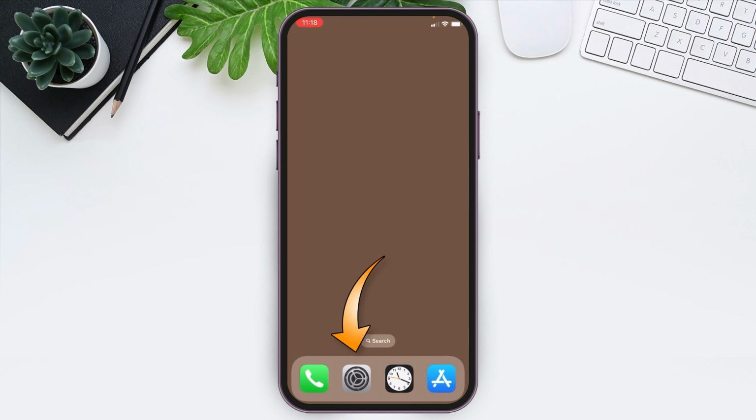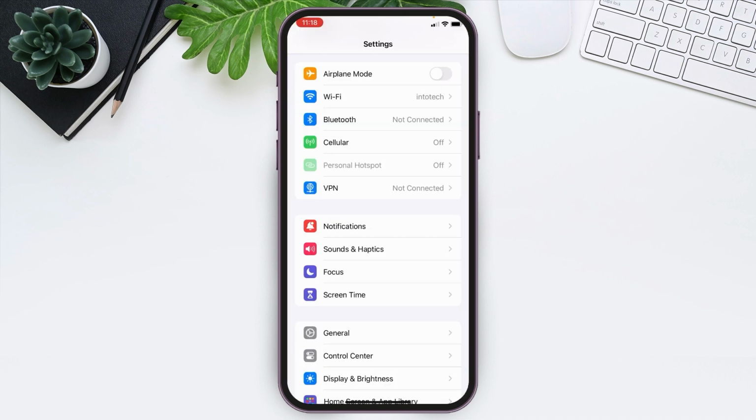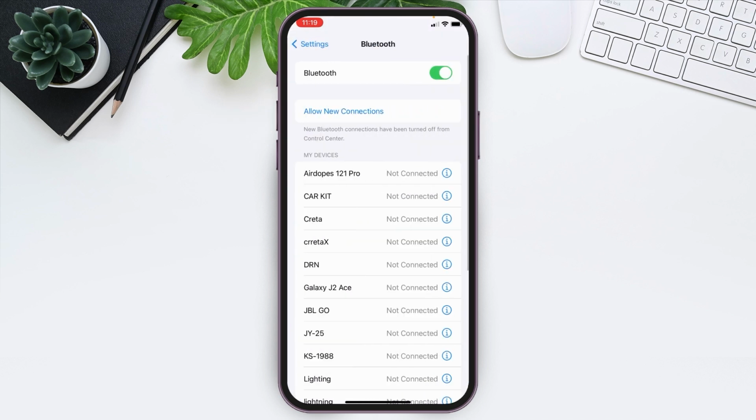Go to your settings. Now, first step is you need to check if your Bluetooth is connected to any device. Sometimes if your Bluetooth is connected to any device, the ringtone won't play at your phone. Instead, it will be playing at the device that your Bluetooth is connected to. Here you can see that I am not connected to any Bluetooth.